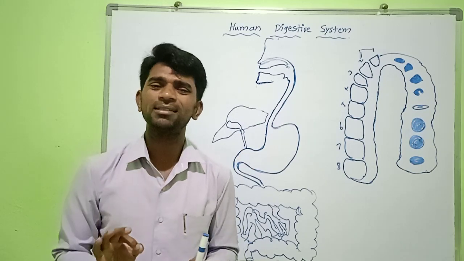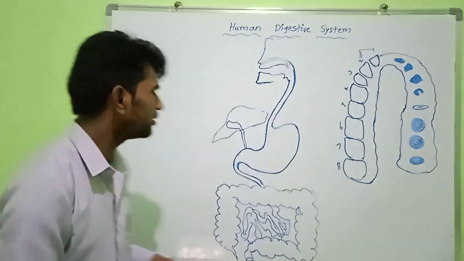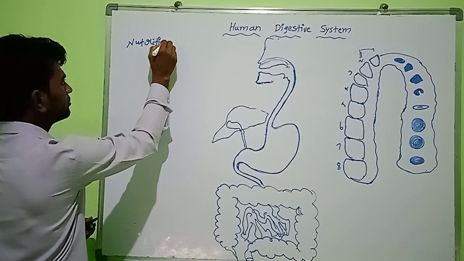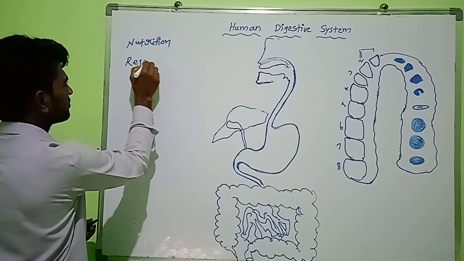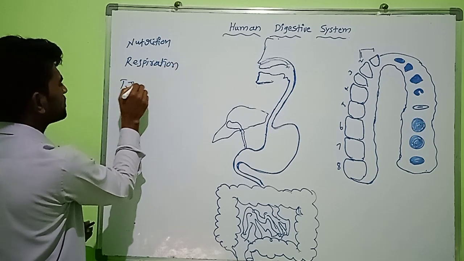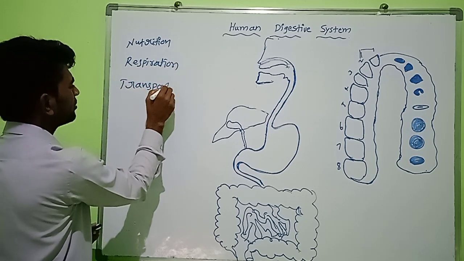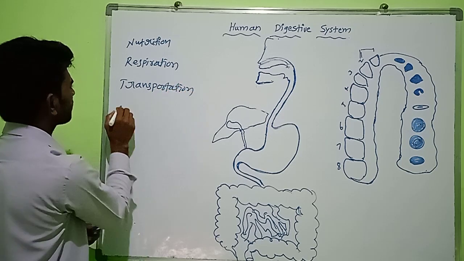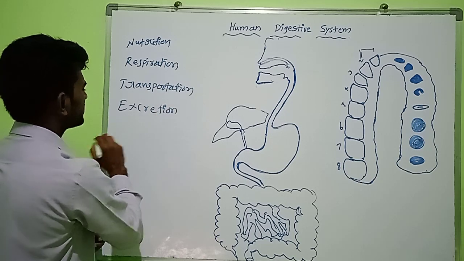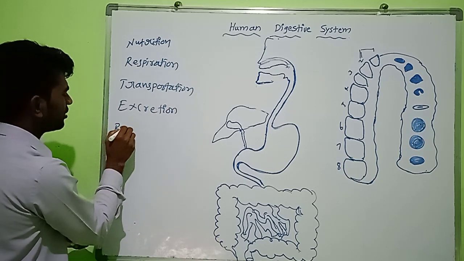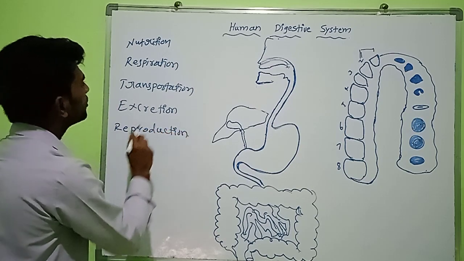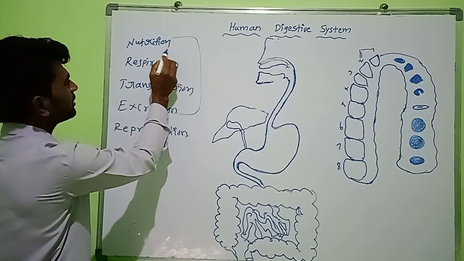Some of the life processes, for example, are nutrition, respiration, transportation, excretion, and the final one, reproduction. So the first four, what are they?